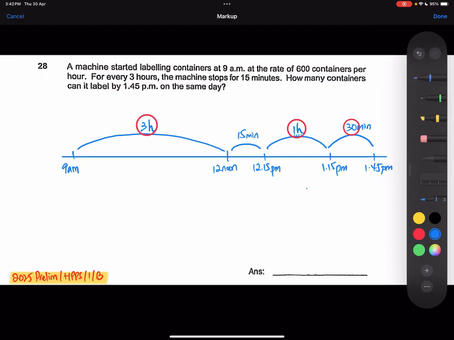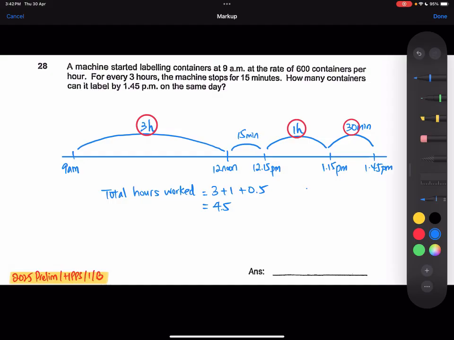Okay, so total hours work equals to 3 plus 1 plus 0.5. 30 minutes is half an hour, so this is 4.5 hours.